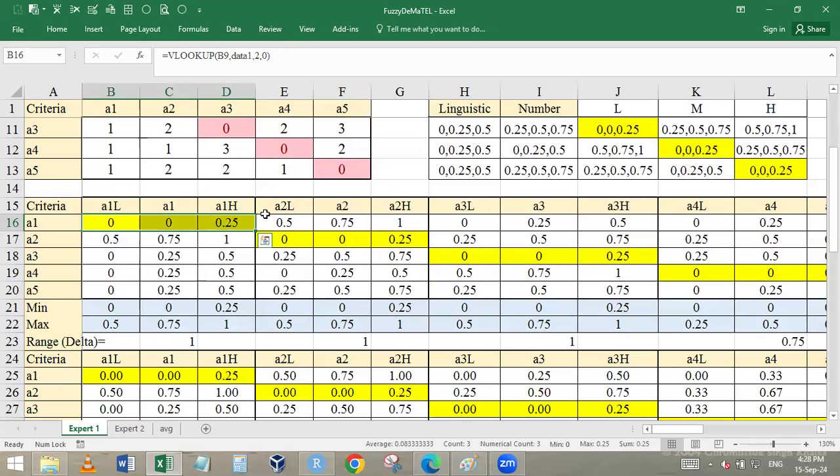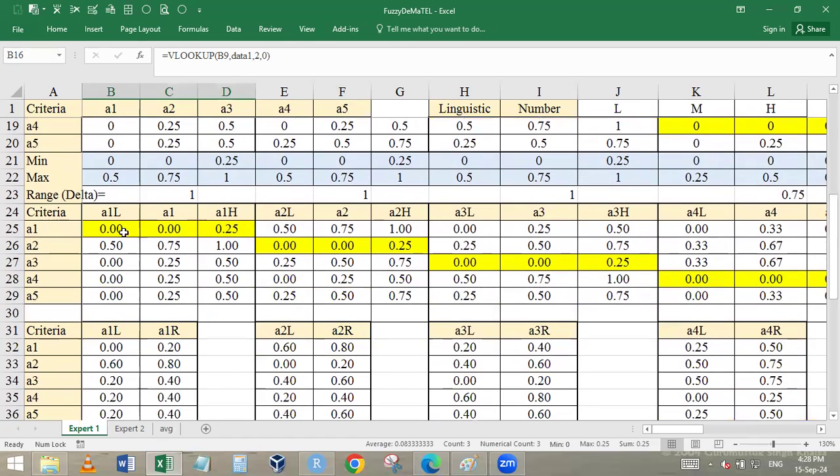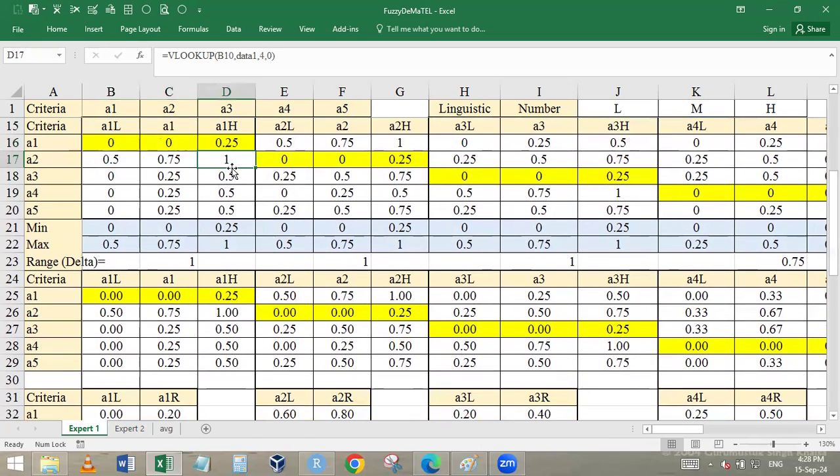But here I will say, since there are so many papers, I actually found a paper. If you refer to YouTube, there is one video on fuzzy DeMaTEL by one professor of Bangladesh. I communicated with him, and he takes the diagonal value as 1. All the diagonal values as 1. His point was, if you take it as 0, then there will not be any difference between the first and the second table. Because the purpose is we want to do it as scaling, when the minimum is 0, maximum is 1.